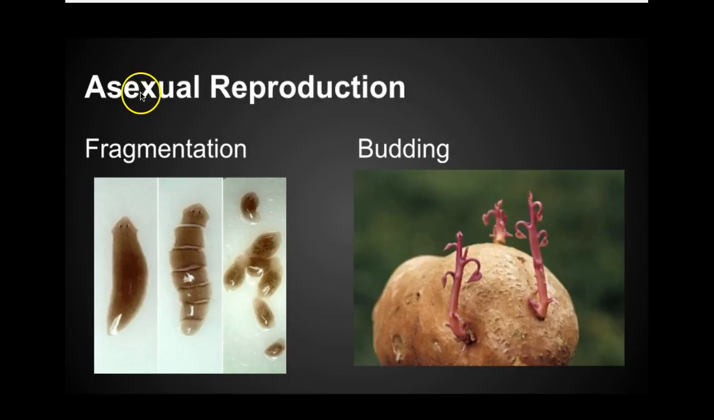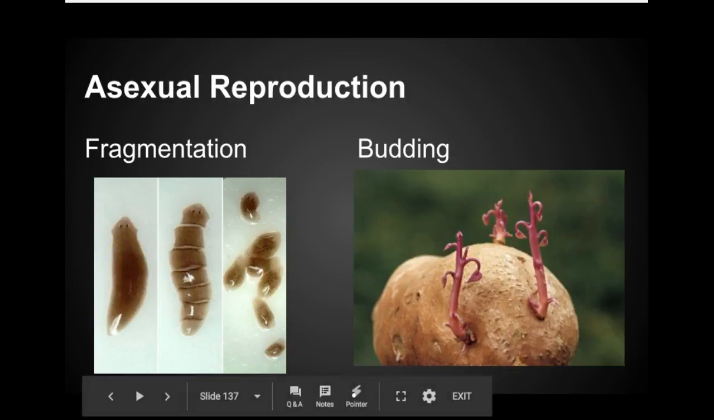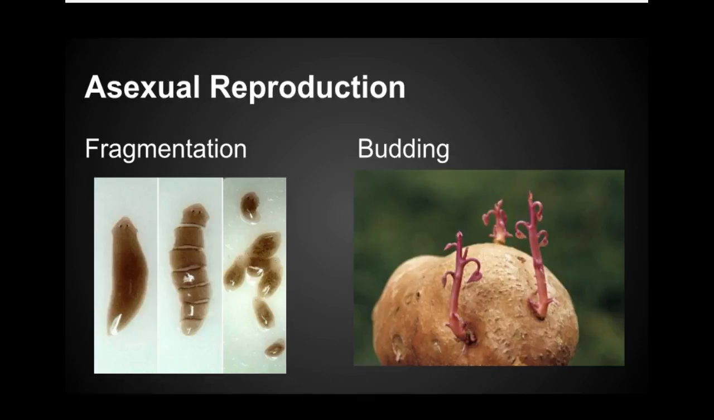Here's another form of asexual reproduction, fragmentation. Here's a planaria, and if you slice it or it's cut in different pieces, each little piece will eventually grow into another full organism. Asexual reproduction is not that common in the animal kingdom, but it is evident in other kingdoms, especially the plant kingdom.